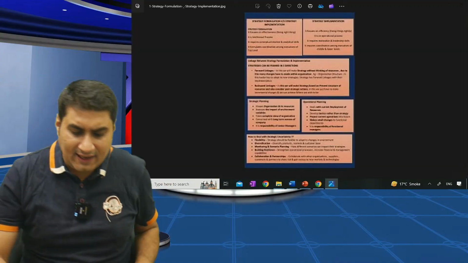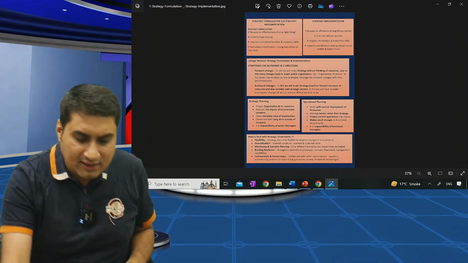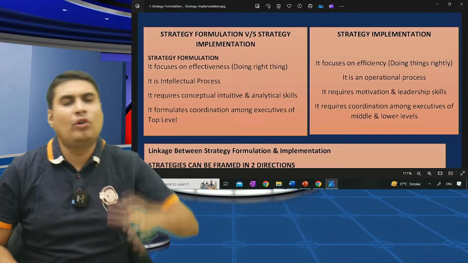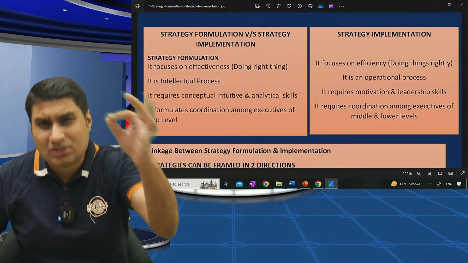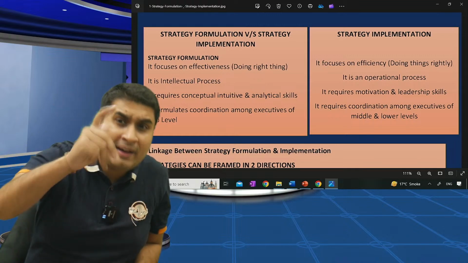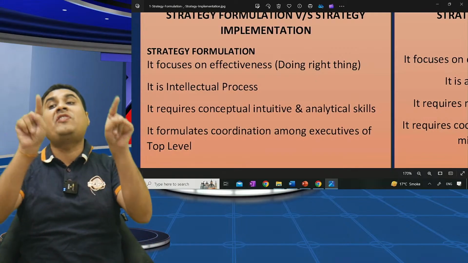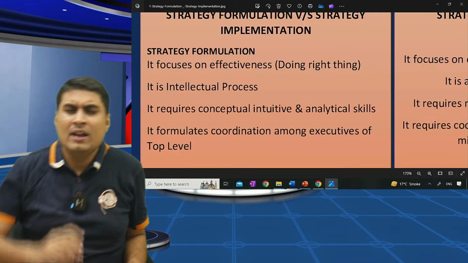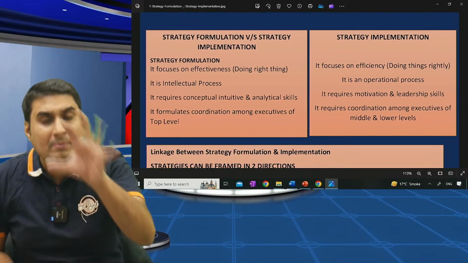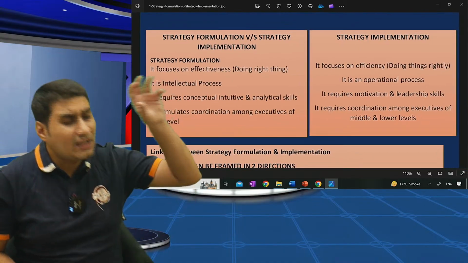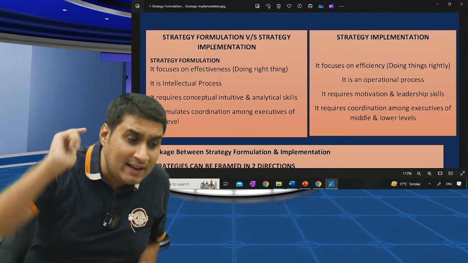There are 2 things in life. This is a big chapter, so it will take more time. Be rest assured, we are here till the chapter gets over. Formulation and implementation. Making a strategy is formulation; implementing it is implementation. Which one is doing the effective thing? That's formulation. Which one is efficient, doing it the right way? Implementation. Just making a strategy is effective, while making it in less time and with fewer resources is efficient.